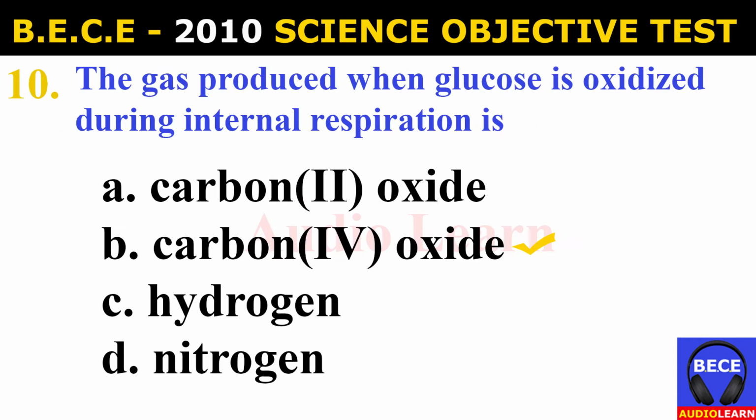Number 10. The gas produced when glucose is oxidized during internal respiration is A. Carbon II oxide, B. Carbon IV oxide, C. hydrogen, D. nitrogen. And the answer is B. Carbon dioxide. The gas produced when glucose is oxidized during internal respiration is carbon dioxide.